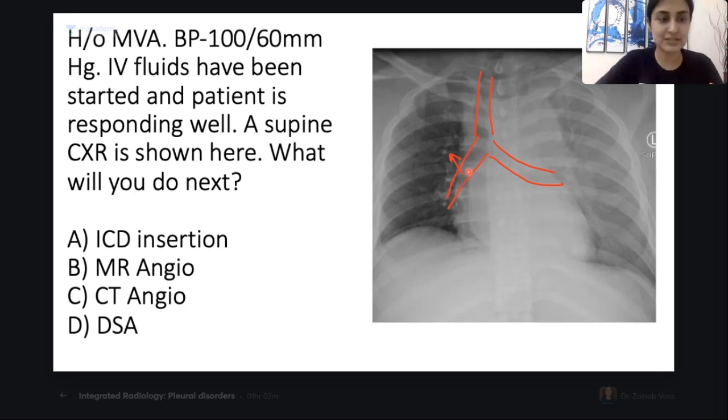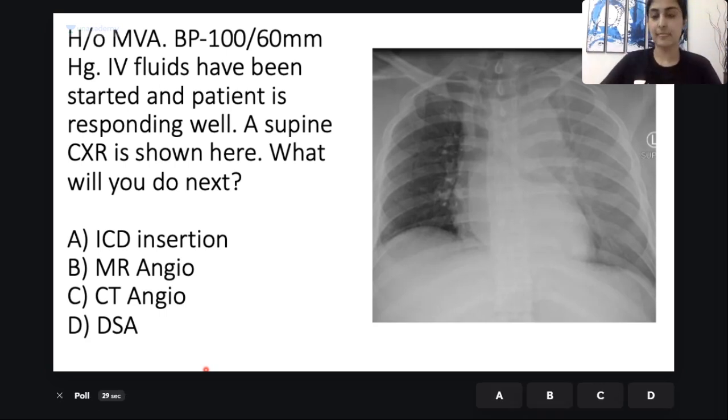All right, now see for yourself. Let me erase. See this trachea. Ye neeche ja raha hai and ye upar ja raha hai. Can you appreciate this? So that is how it appears. Theek hai. Now I'll start the poll. Now, when we are suspecting the aortic rupture, what will we do next?